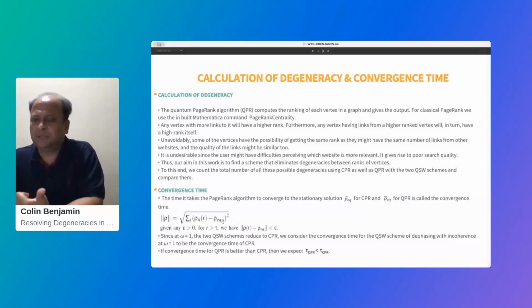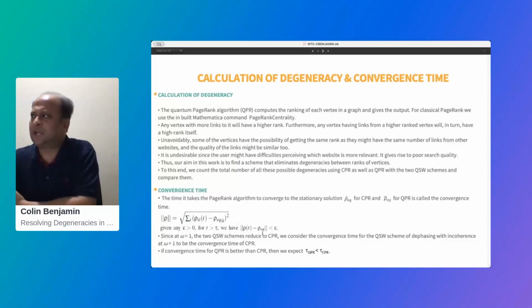And the convergence time is the time it takes from your initial state to your stationary state, and that's defined by the Frobenius norm of your density matrix elements. If the square of the Frobenius norm is less than some tolerance level, we put this epsilon to be very small, and after a finite iteration to your stationary state, if the difference between t plus 1 and t is much less than epsilon, then we say that we have reached that stationary state, and the time it takes to reach that stationary state is your convergence time.